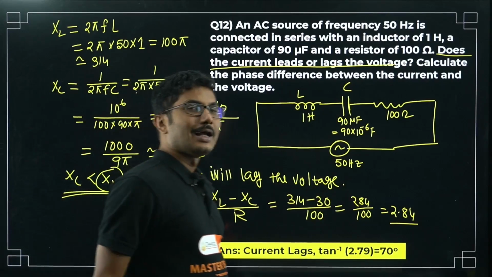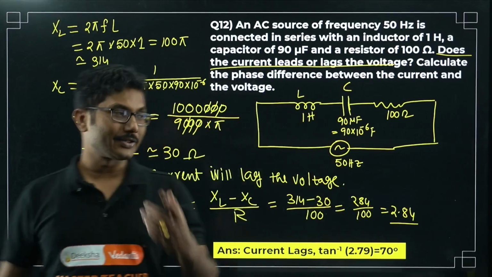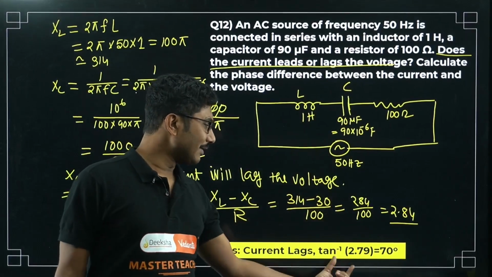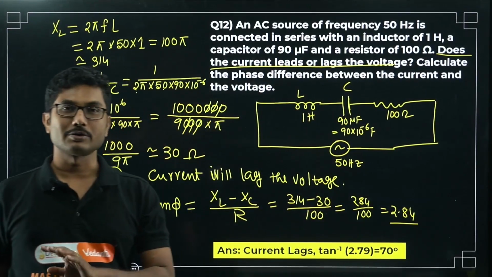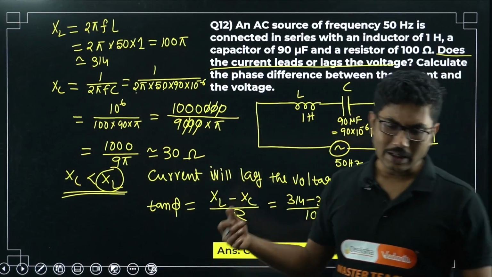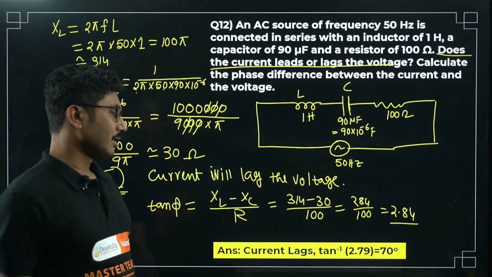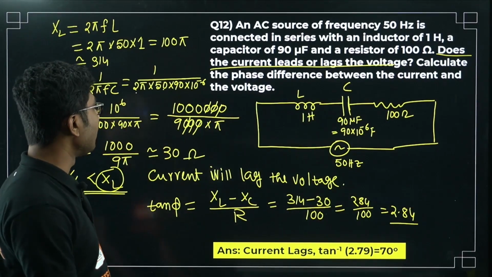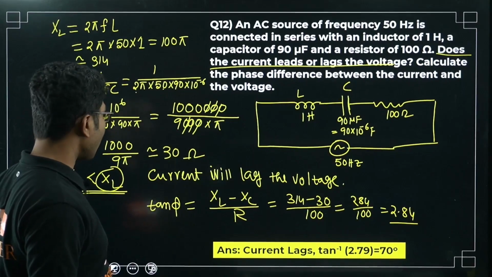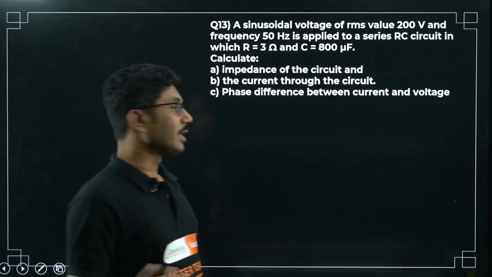So in case you are not allowed to use scientific calculators and you cannot find tan inverse of this value, then you can leave your answer at this stage. That will also be considered a correct answer, because you are not given the calculator. You can use the log table if required and find the degree, but I'm not sure whether the log table will be available for the physics test. But if it's not available, you can just leave the answer here, you will get full marks. That is also one tip.